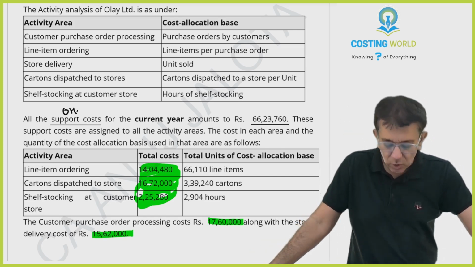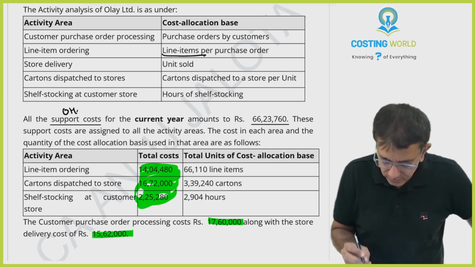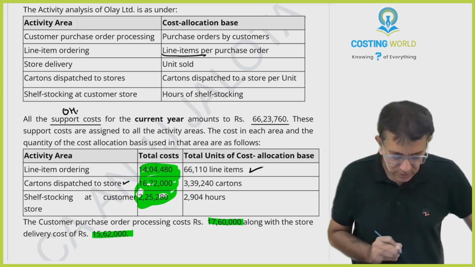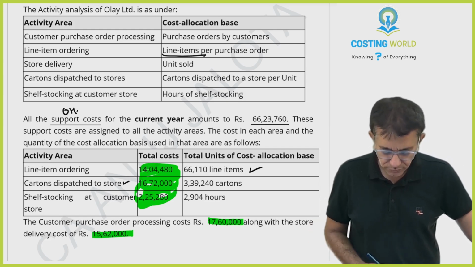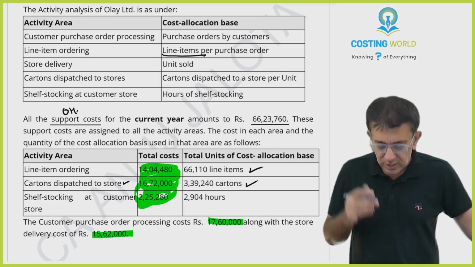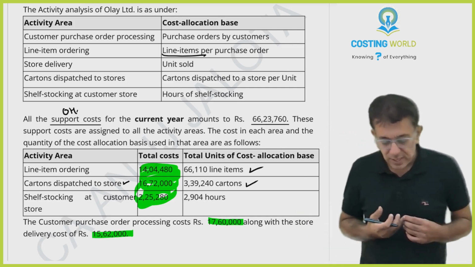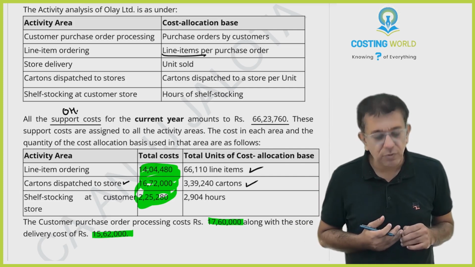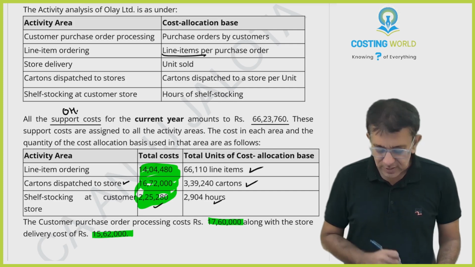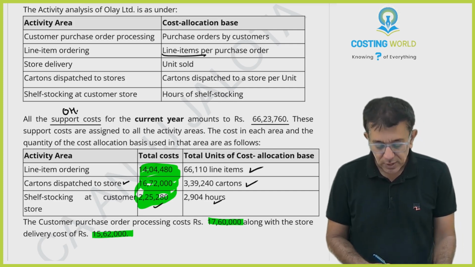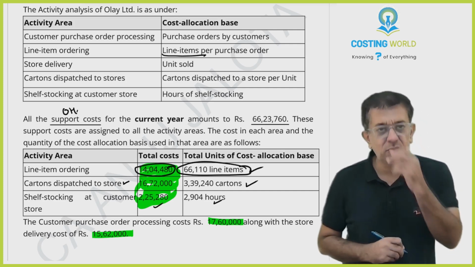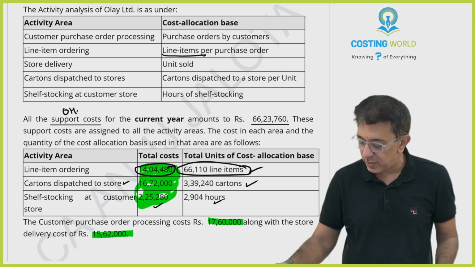Acha, line item ordering. Its cost driver was what? Line items. No, they have given you line items. 66,110 line items. For this, it was cartons dispatched to the stores. 16,72,000. 339,240. Okay. Shelf stocking, 339,240 carton. That was a cost driver. Shelf stocking at customer's store. This was a cost. And these are the number of hours. Okay. Now you all will understand. If I take this and if I divide by this, that'll give you cost per unit of cost driver. No, I'll just do that here.